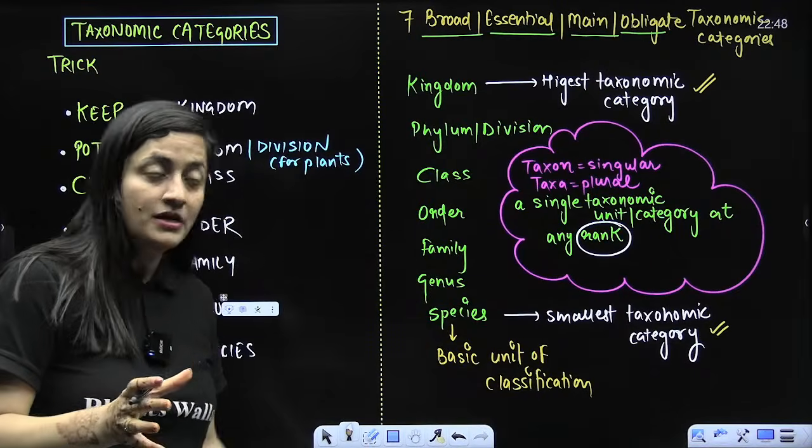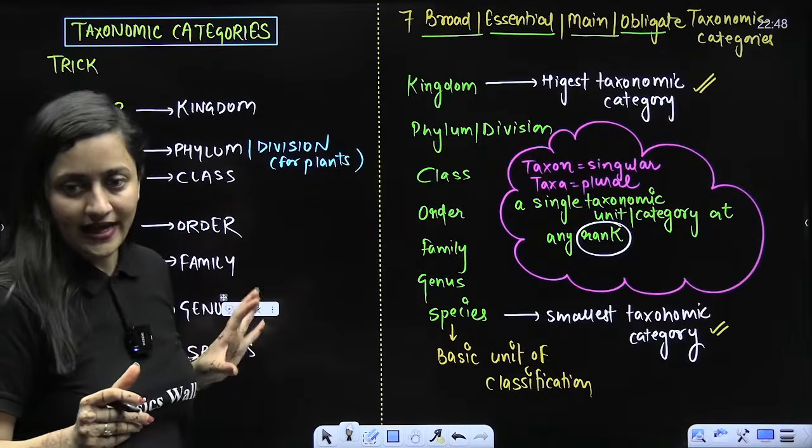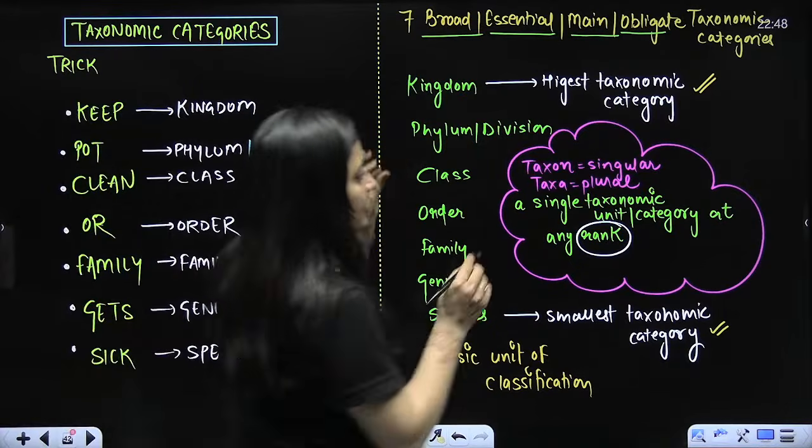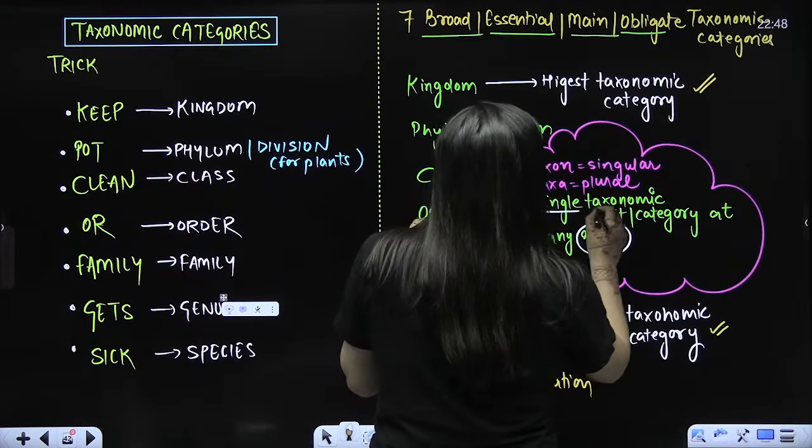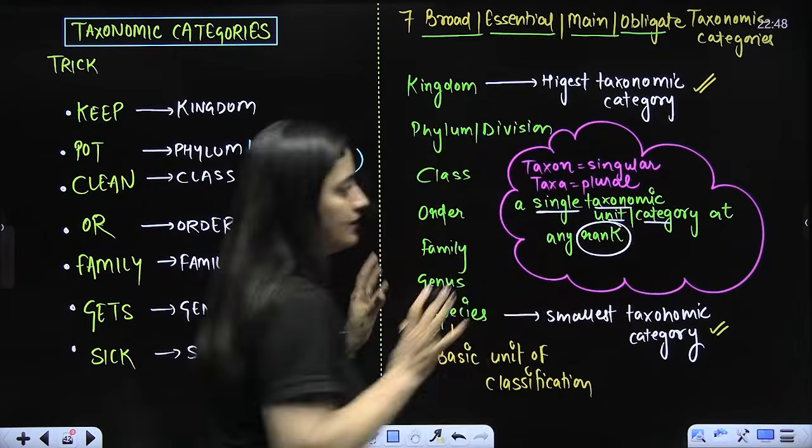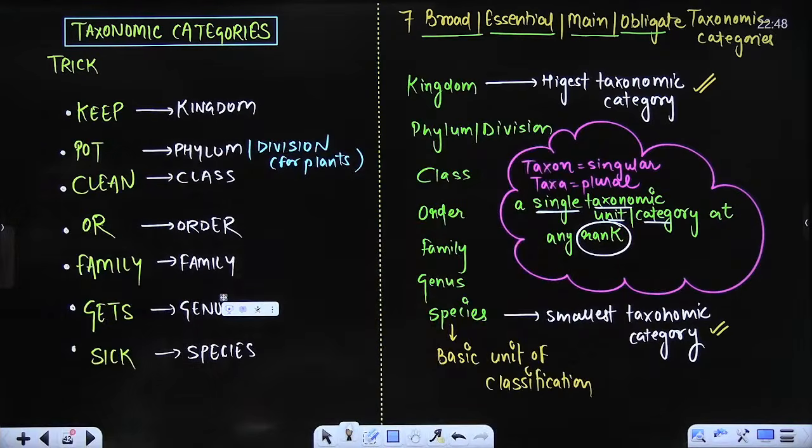It is all the same, but the technical term will be taxa. So taxon is singular, taxa is plural. So it's a single taxonomic unit or category. Is that clear? Any doubt? Any doubt?